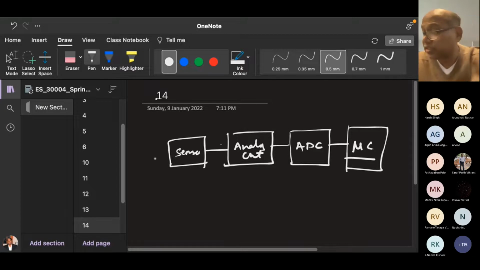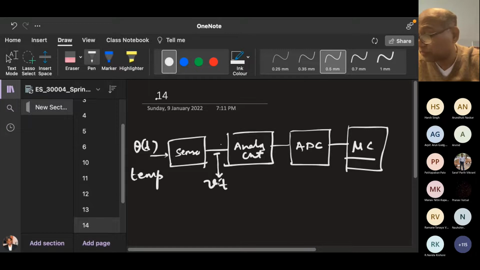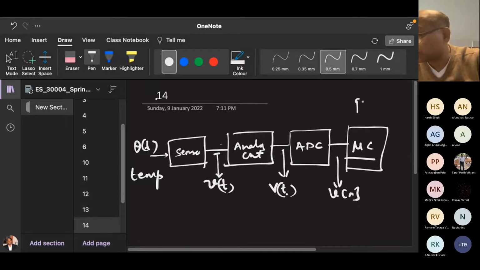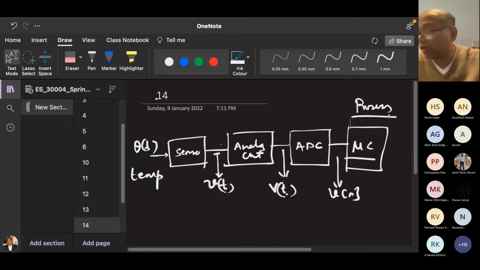So the sensor senses theta, the temperature T. Here the sensor gives you small voltages, V. This analog circuit amplifies this voltage, so this becomes VT. The A to D converter samples it, and it becomes VN. Then the microcontroller processes it. What is the processing?